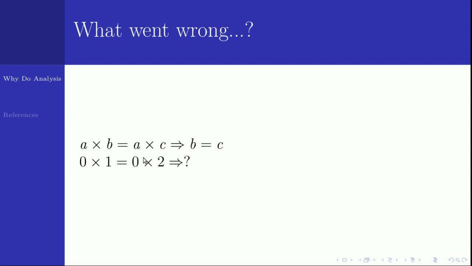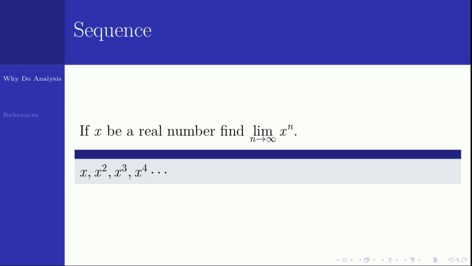So if you simply look at cancellation as striking off, you may end up with some absurd result like this. The same thing may happen in the case of calculus also. So let us see some interesting problems. Let x be a real number. You are supposed to find the limit as n tends to infinity of x raised to n. First we should know what we mean by the limit as n tends to infinity of x raised to n.